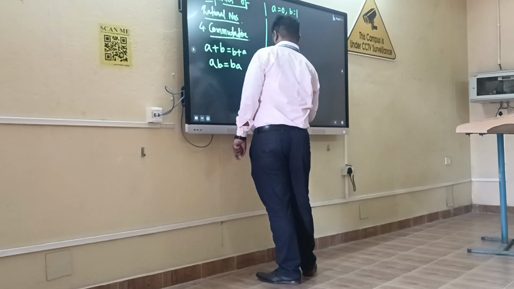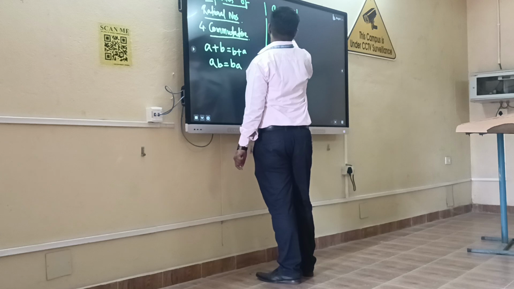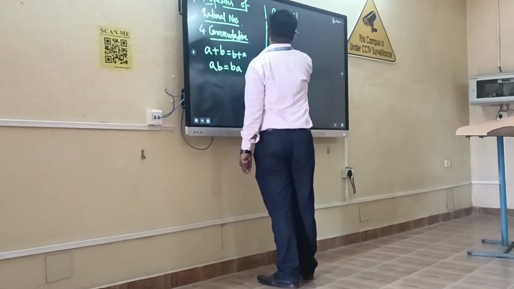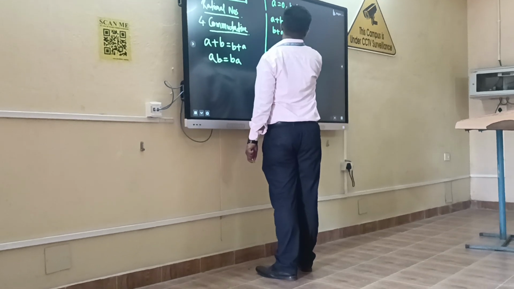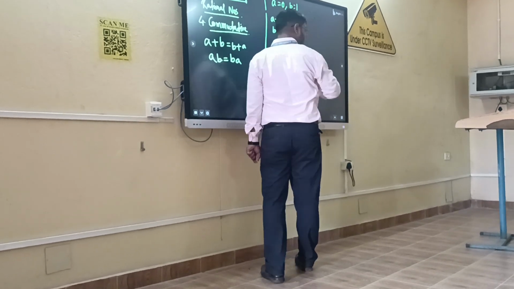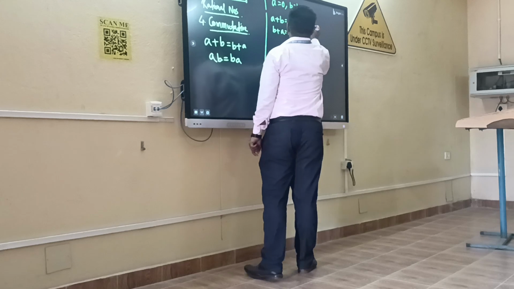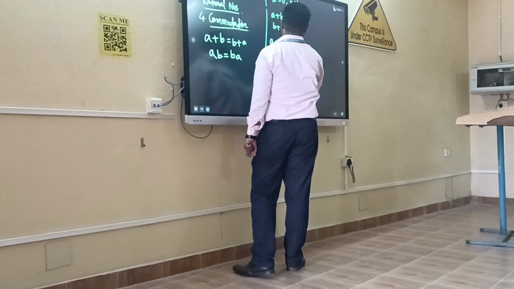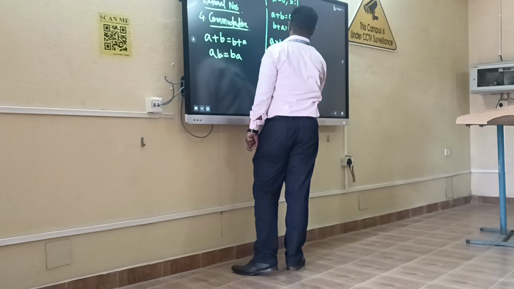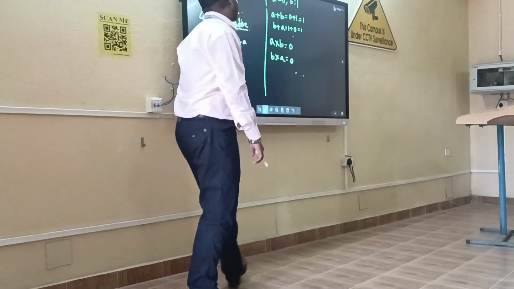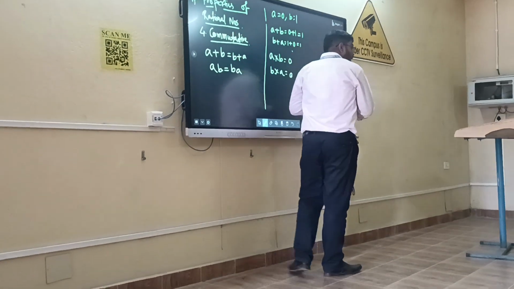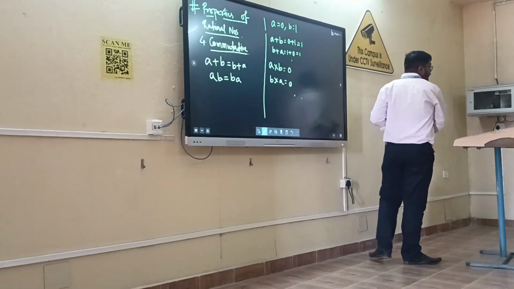So, what is A plus B? 0 plus 1. B plus A, what is it? So 1 plus 0 is 1. So, both are equal. Yes. Check again for A into B. 0, sir. So, B into A. 0, sir. So, in today's class, we have learned about the properties. Is there any doubt? No, sir.